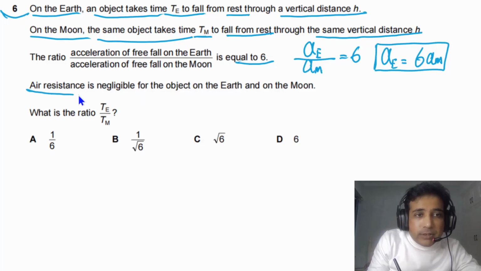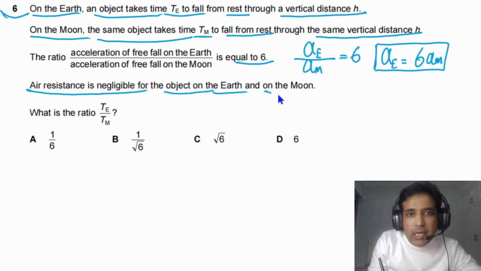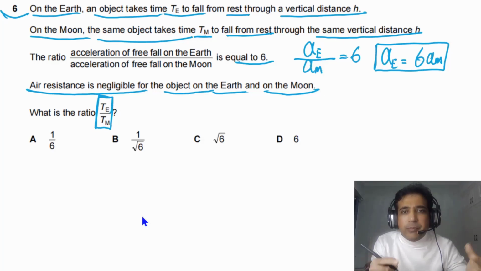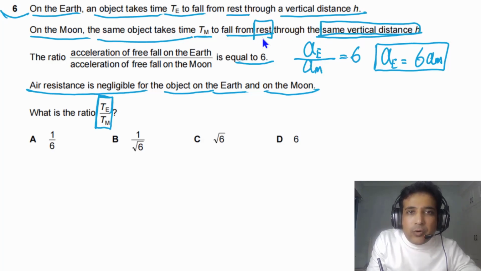And it is given to us that air resistance is negligible for the object on the Earth and on the Moon. We need to find the ratio between t sub e and t sub m. So the best way to answer this question: it is given to us the same vertical distance, and they start from rest.